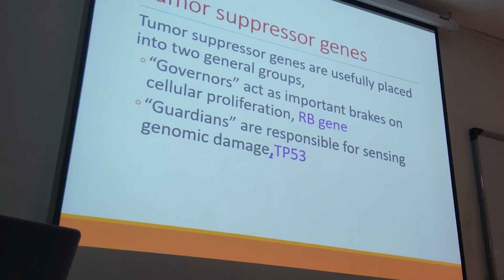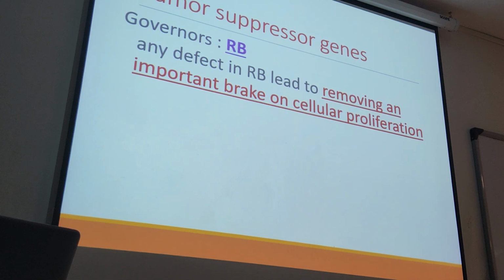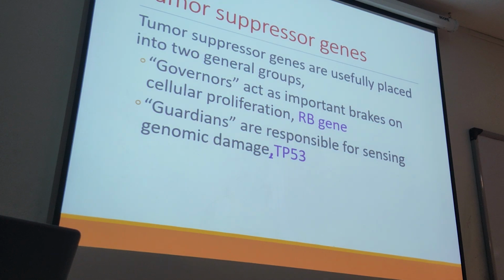So if they ask you whether the RB gene is important or the TP53 gene, see that the RB is a governor and p53 is a guardian. So this is actually protective, but this is actually the boss, the important brake. We see that the RB gene is an important brake on cellular proliferation. The role of RB is more important compared with TP53. But TP53 is sensing damage, it is a guardian.